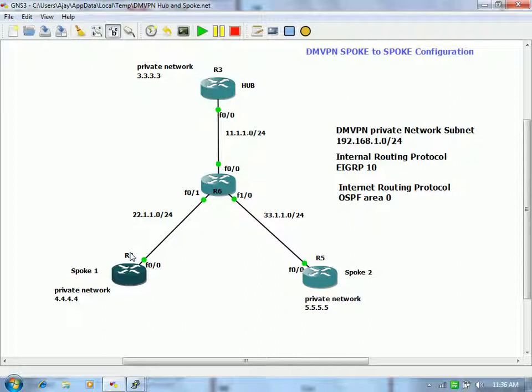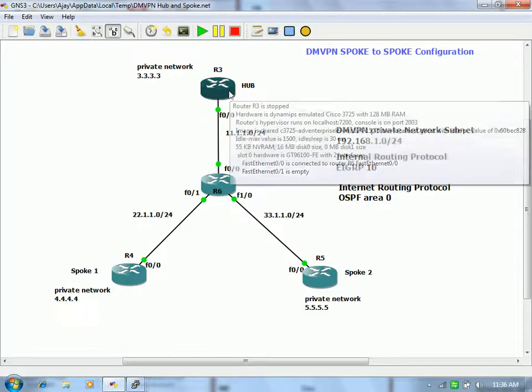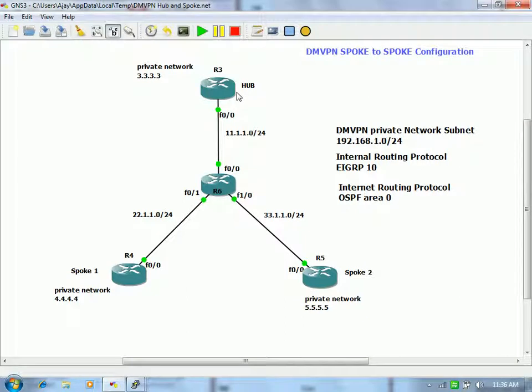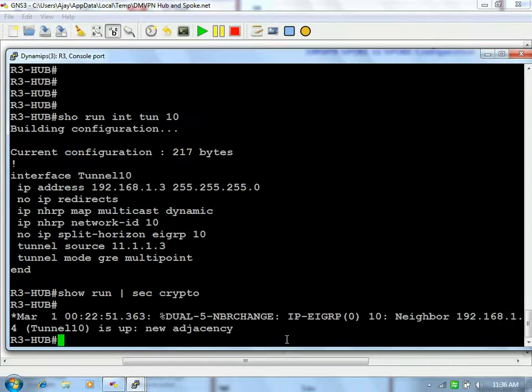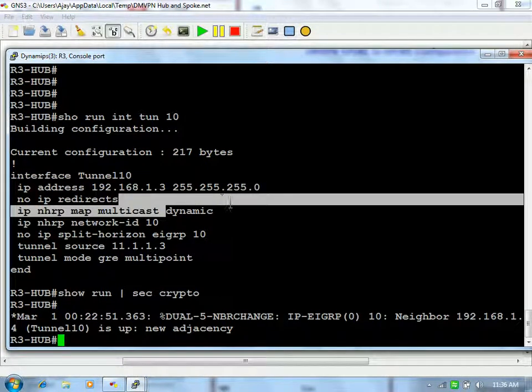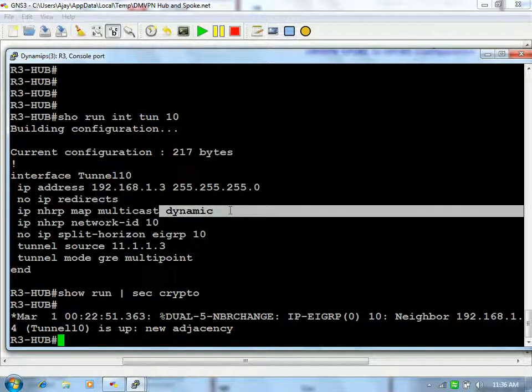because of the IP NHRP multicast 11.1.1.3, which means if you have any multicast, you will send it to the hub. If the hub has any multicast, since you have configured dynamic on the hub side, whosoever is registered with him will get all the routing updates which are configured under the tunnel network. Okay, interface tunnel network.